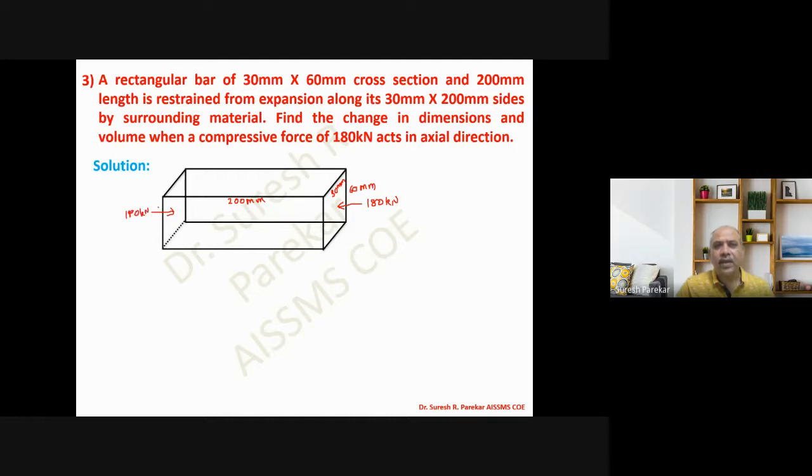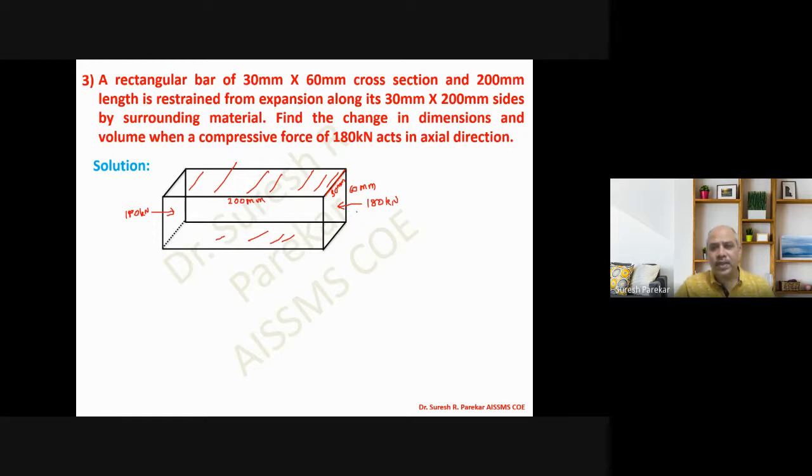Then they have given that the 200 mm length is restrained from expansion along its 30 by 200 side, so we have this portion. So this is restrained from expansion along its 30 by 200 side. Along this we are going to restrict its dimension, by surrounding material. And therefore now we will go with this.